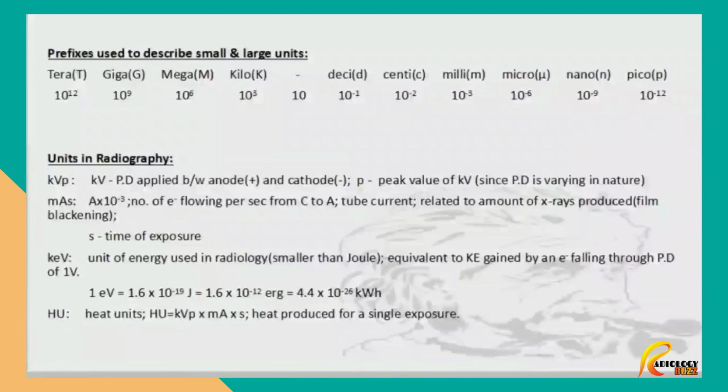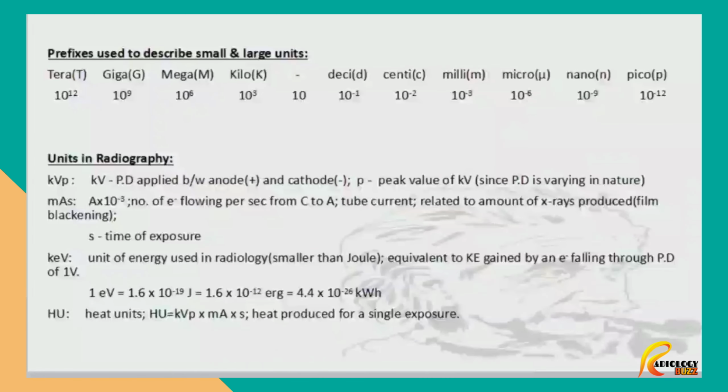Prefixes used to describe small and large units. The units which we use can be large or small. The prefixes used to describe the large units are tera, giga, mega, and kilo. And the prefixes used to describe small units are deci, centi, milli, micro, nano, and pico.